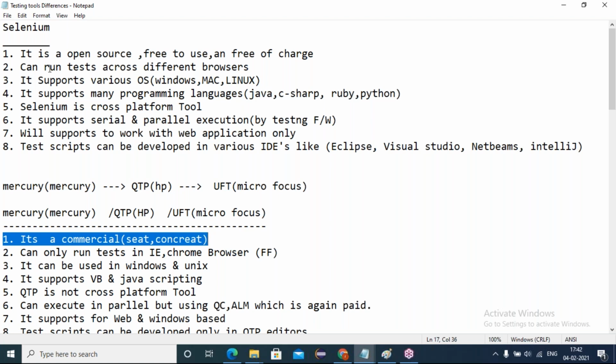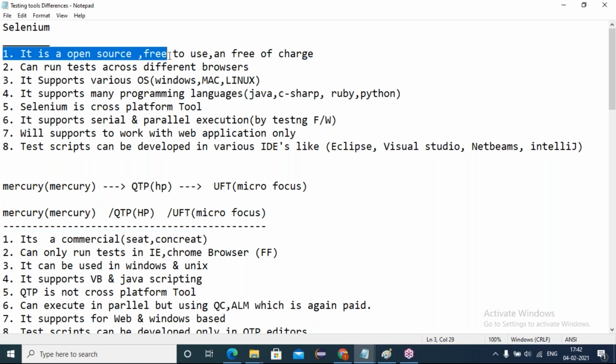Okay, now come to Selenium. It is free, open source, and free of charge. There is nothing to pay if you want to work with the Selenium automation tool. Not only is it free, friends, the source code of Selenium, which has been developed by an organization, is also free. We can download it, and the source code is also free to download. So there is nothing to purchase, no license to work with Selenium.